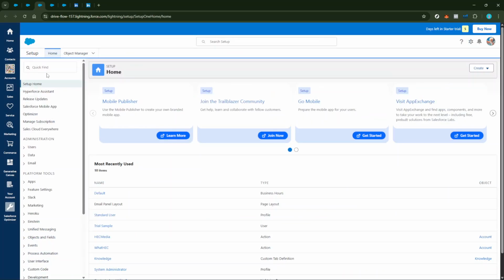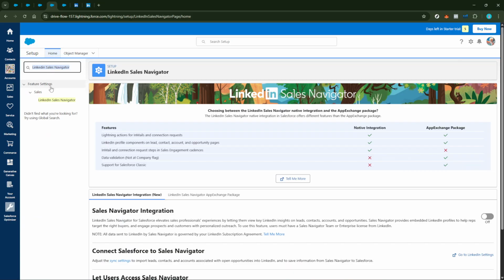Now that you're in the Advanced Setup section, there's a handy search bar called Quick Find. Here, type in LinkedIn Sales Navigator. This is where we begin to unpack the steps that will fully integrate LinkedIn into your Salesforce environment. Once you type that into the search bar, you will see LinkedIn Sales Navigator Setup appear in the list. Go ahead and click on it.